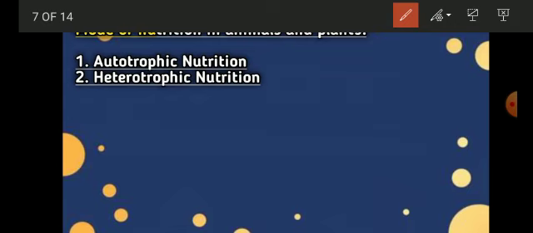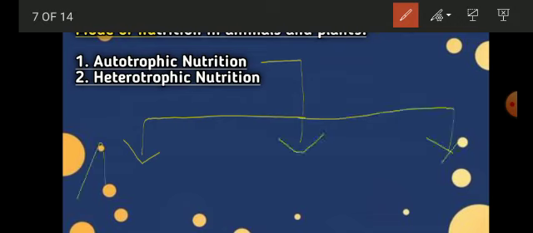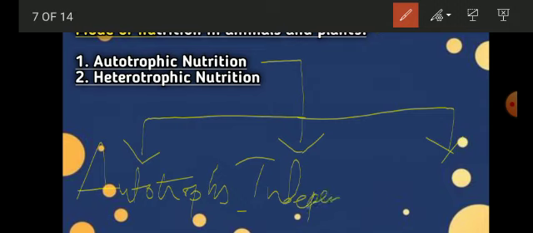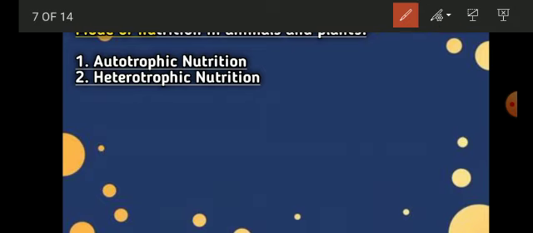So when it comes to autotrophic nutrition, you can see these three categories: your autotrophs, independent, and producers. These are three things that come to your mind when we are talking about autotrophic nutrition.